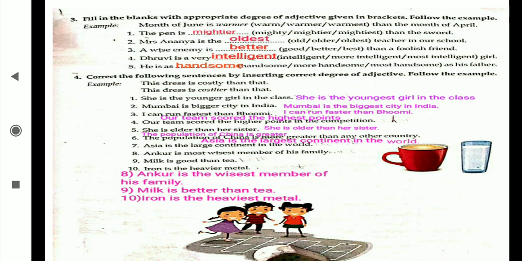Now I hope that you understand. If you are understanding, students, comparative is than, superlative is the, and the positive is the main form with the as, then definitely easily you are going to write your answer. It's so easy. And this fourth question you are going to write down in the notebook.